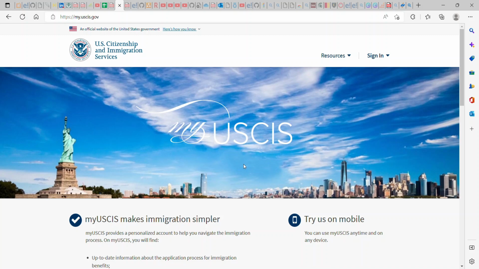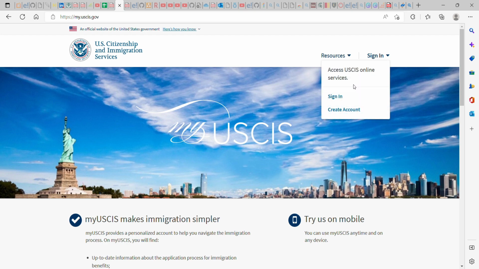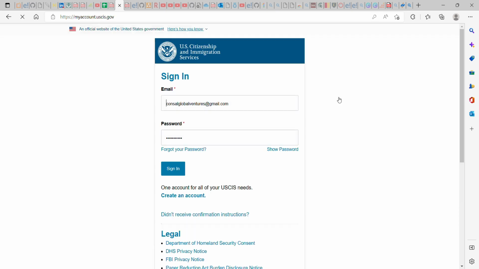This is how to file for N400 online. You have to come to my.uscis.gov. I'm going to leave this link in the description. If you don't have an account with them, create an account. If you have one, just sign in. I have an account with them, so no need of creating an account, but it's still the same process.